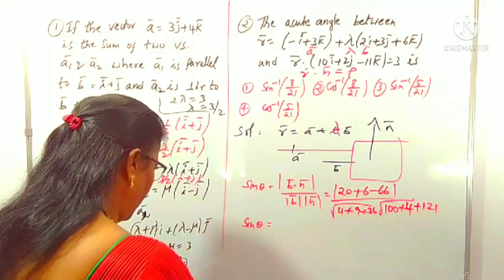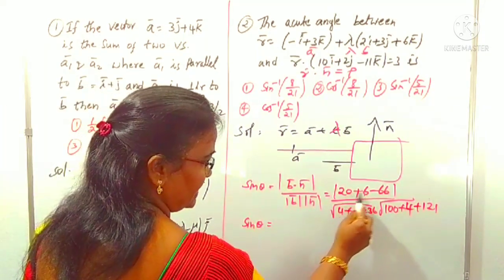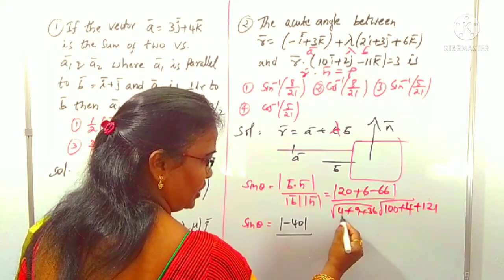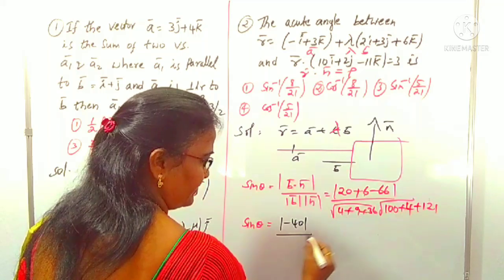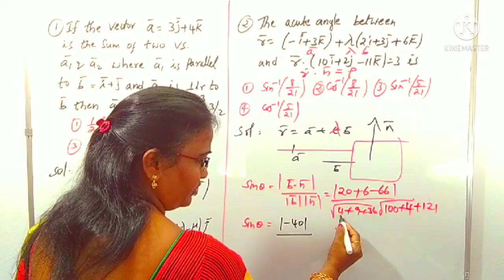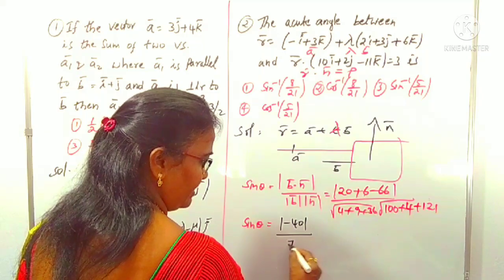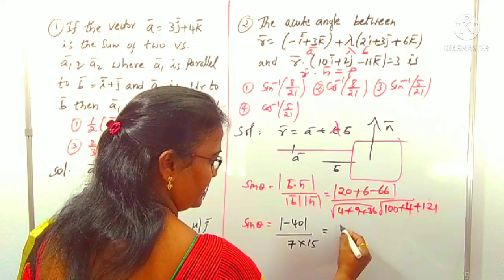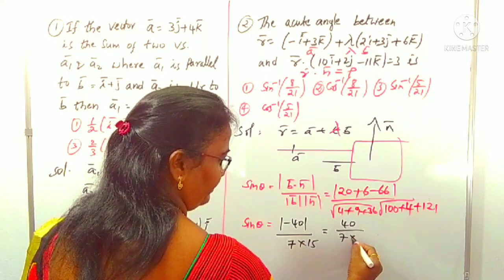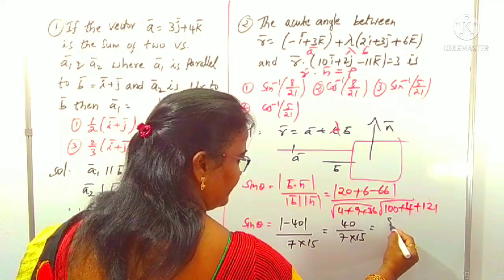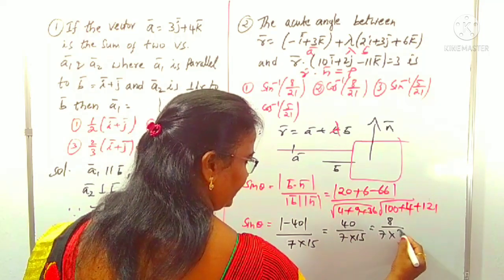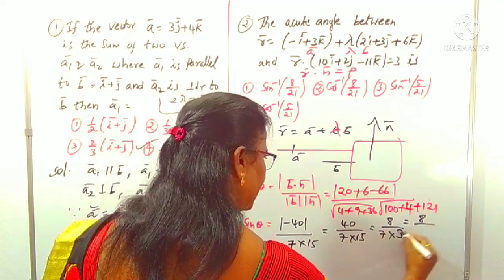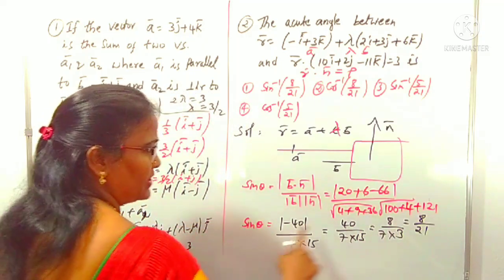Sine theta is equal to, we got 20 plus 6, 26 minus 66 is minus 40, under modulus minus 40 becomes plus 40. Root here 36 plus 4, 40 plus 9 is 49, root 49 is 7, into root 225 is 15. Therefore, this is 40 by 7 into 15. 5 cancel, 5 8 is 40, 5 3 is 15. Now what you got? 8 by 7 3 is 21. This is sine theta is equal to 8 by 21.